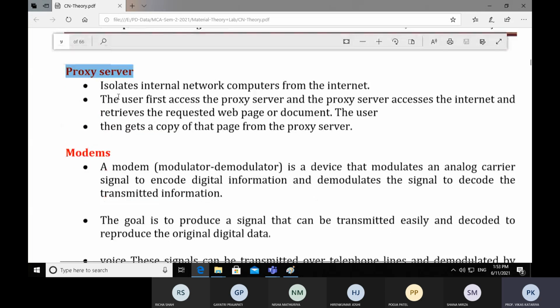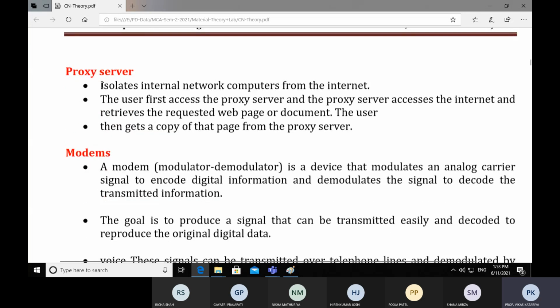Now proxy server. Next is proxy server, what is it? It isolates internal network computers from the internet. Now why do we need to isolate our internal network computers? Because there are chances of hacking of our system.